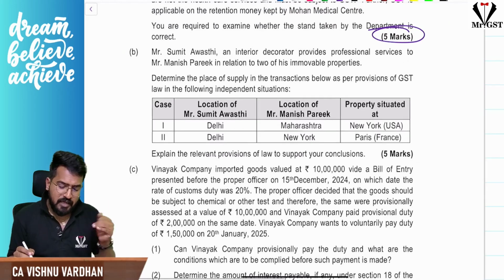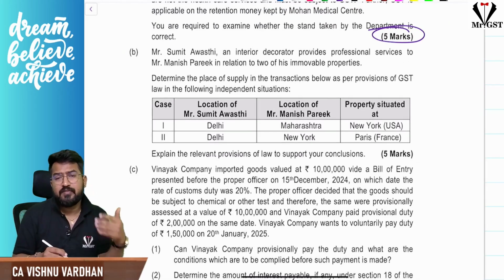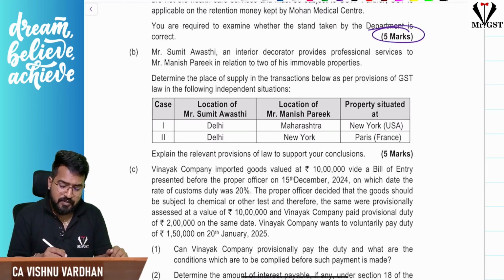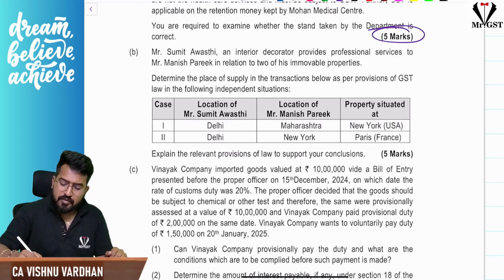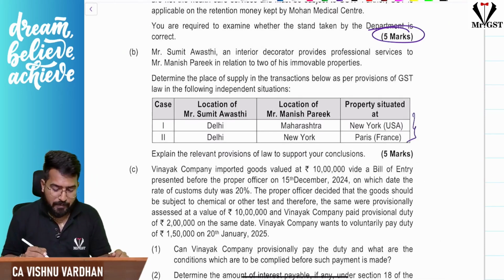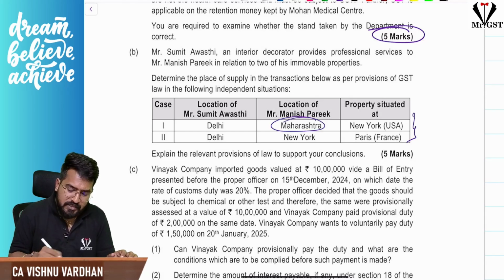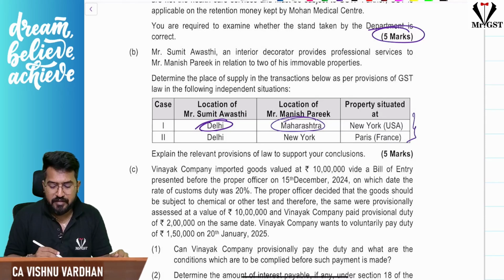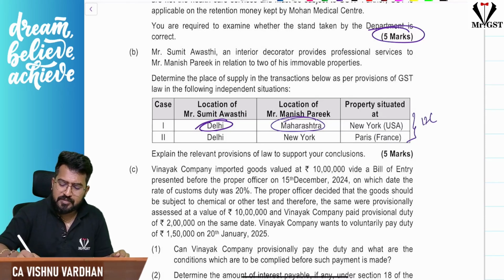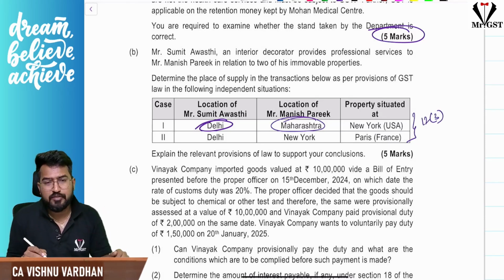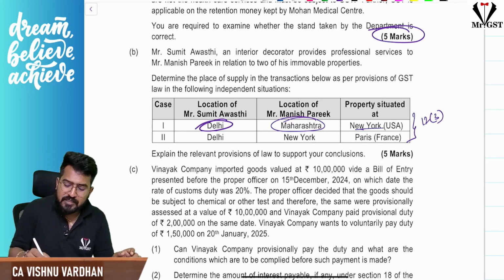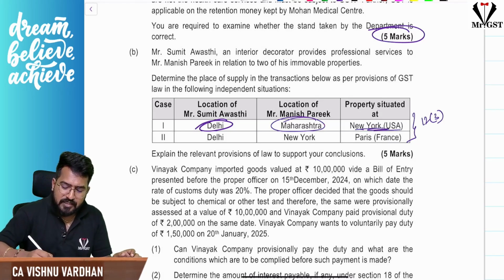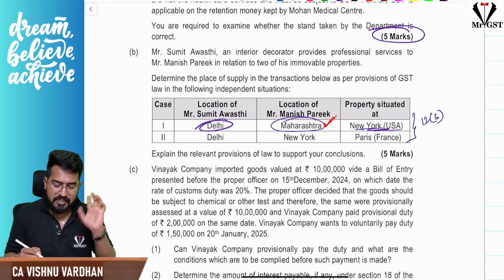Next one, another easy one regarding place of supply for immovable property. Here the twist is the property is located outside India. If the recipient is registered in India, with both supplier and recipient in India, section 12 subsection 3 will come into picture. As per 12(3), the place of supply is the location of the immovable property. But if the immovable property is outside India, the location of the recipient itself will be the place of supply. So in the first case, Maharashtra.